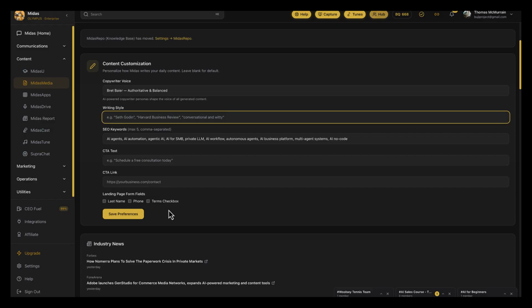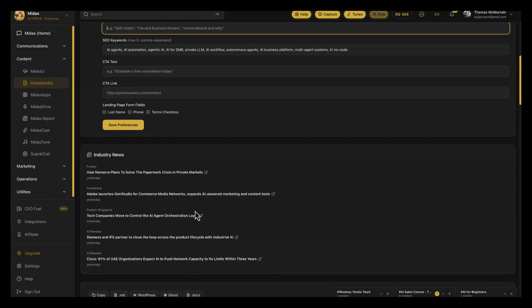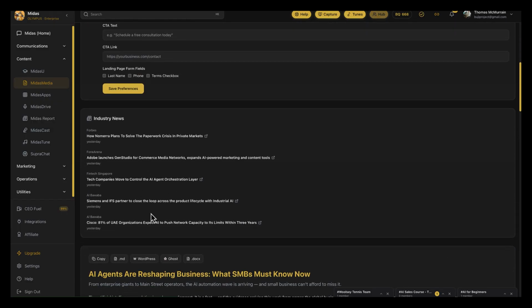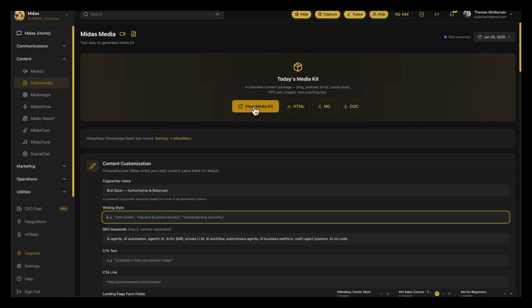If you're using our blog template, we put these in automatically, so you don't necessarily have to do that. And then here's, of course, the articles we use to write your article. You can also have this auto-posted to your own blog as well.